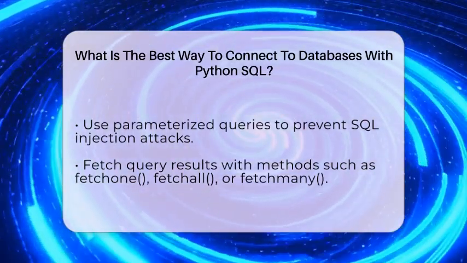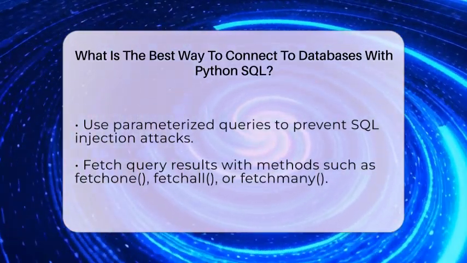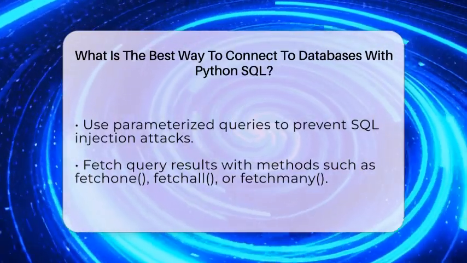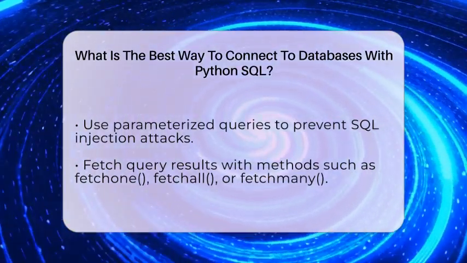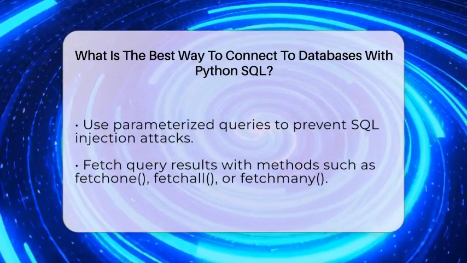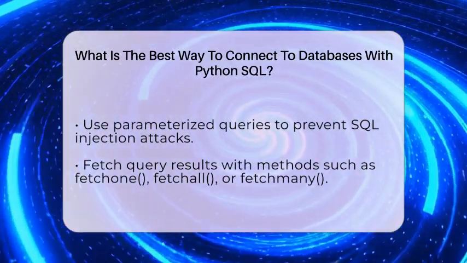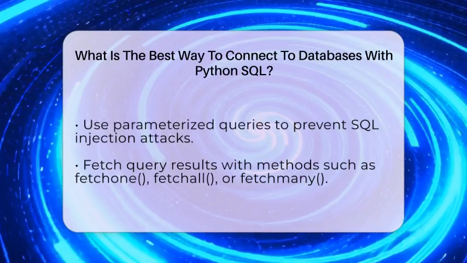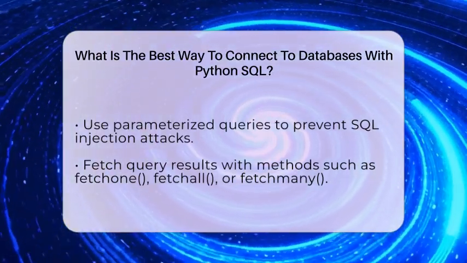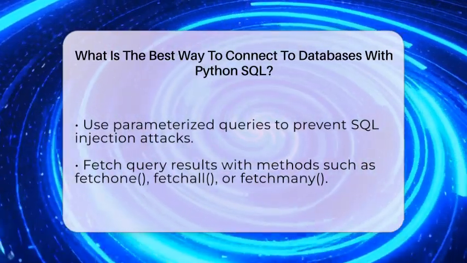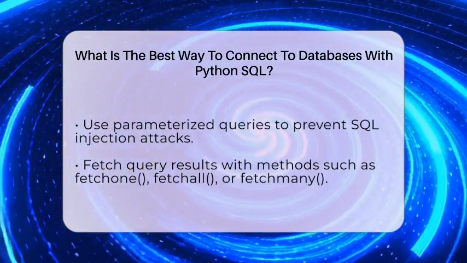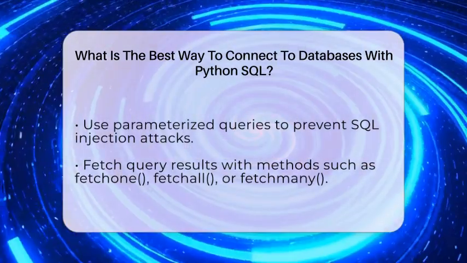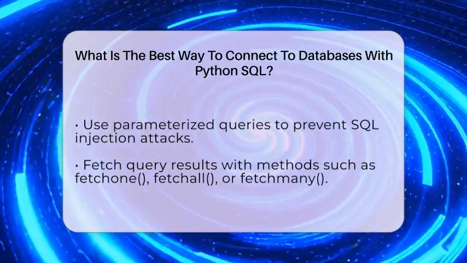Handling errors is important too. Wrap your connection and query code in try-except blocks to catch exceptions. This way, if something goes wrong, your program can handle it gracefully instead of crashing. If your queries change data in the database, remember to commit those changes. This saves your updates permanently. You do this with the commit method on your connection object.